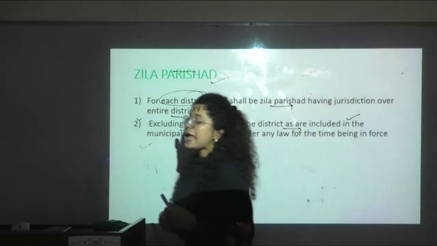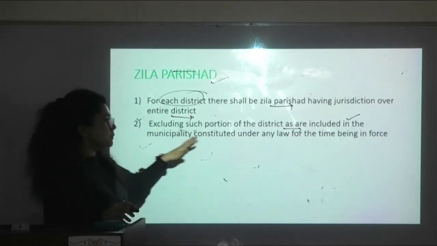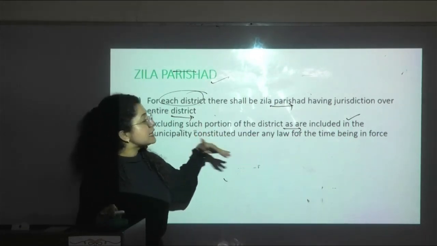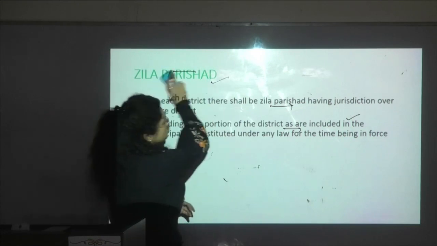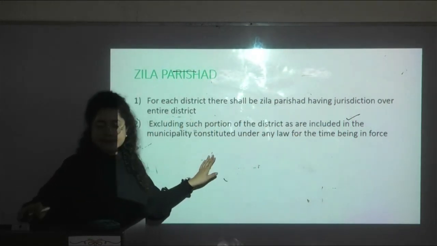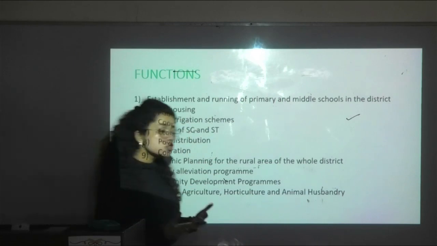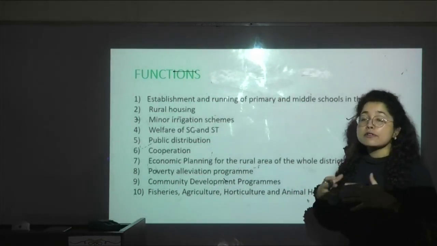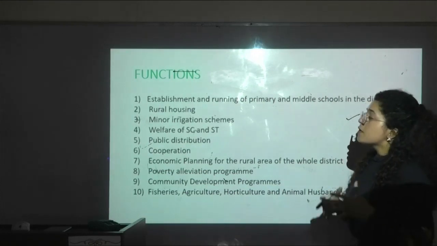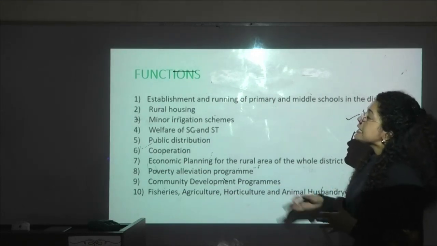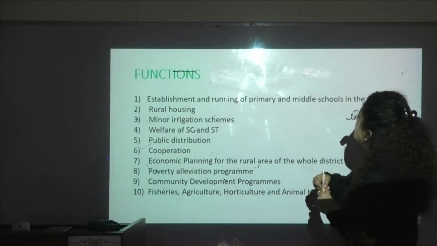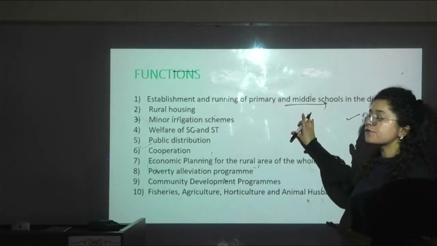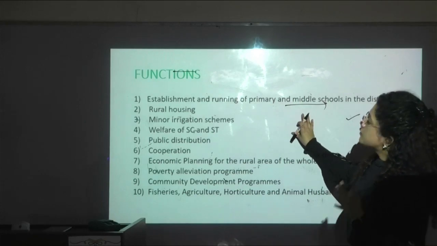So that means any area which is under a municipality, in the similar manner as in the panchayat samiti, is also excluded in the Zila Parishad. Let's see next, what are the functions of the Zila Parishad? They work at the district level, so they have a lot of functions to perform. One of the most important functions is the establishment and running of primary and middle schools in the district. This is one of the most important functions of the Zila Parishad.